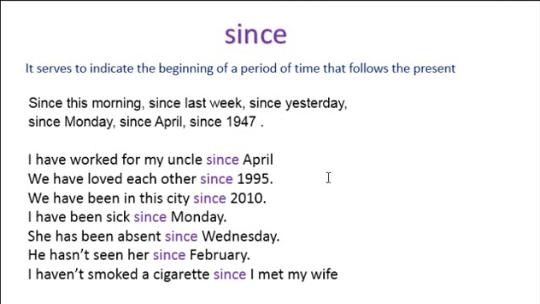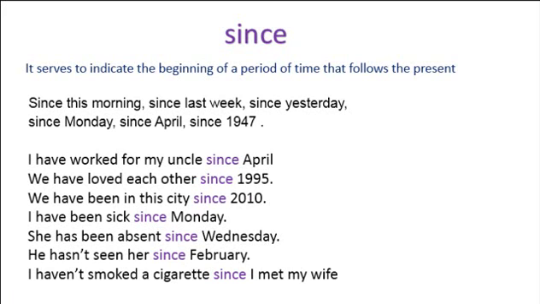They use it since April, since 1995, since 2010, since Monday, since Wednesday, since February, since I met my wife. The sentence: I have worked for my uncle since April. Okay? I haven't smoked a cigarette since I met my wife. Easy. Here you can see another one: We have been in this city since 2010. Okay? It's very easy.